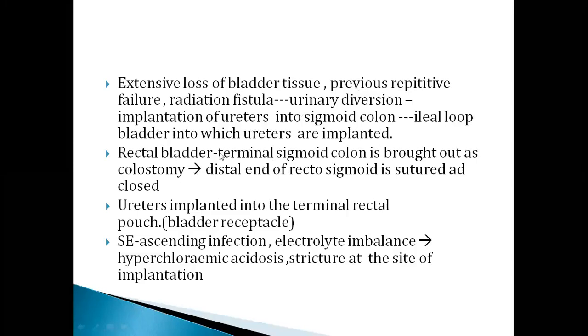Then rectal bladder: the terminal sigmoid colon is brought out as a colostomy and the distal end of the rectosigmoid is sutured and closed, so that the ureters are implanted into the rectum. That is called rectal bladder. So these urinary diversions can be into an ileal loop bladder, that is, these ureters are implanted into the ileal loop, or into the terminal part of the sigmoid colon, the rectal bladder. Then ureters are implanted into this terminal rectal pouch, which acts as the bladder receptacle.